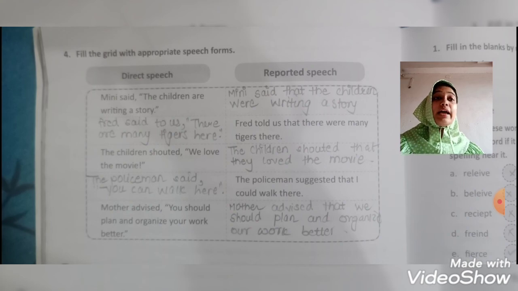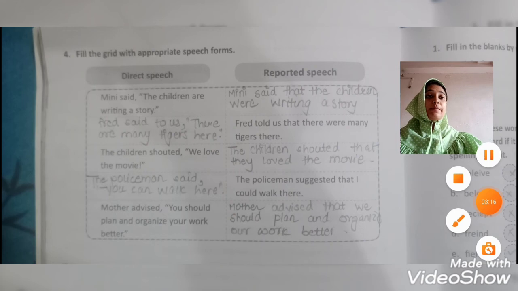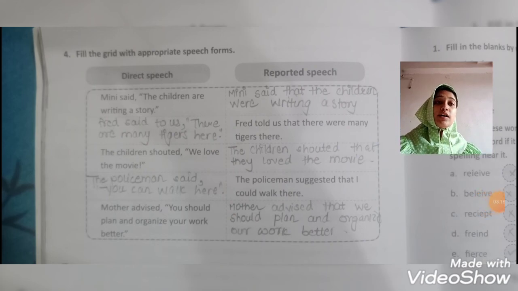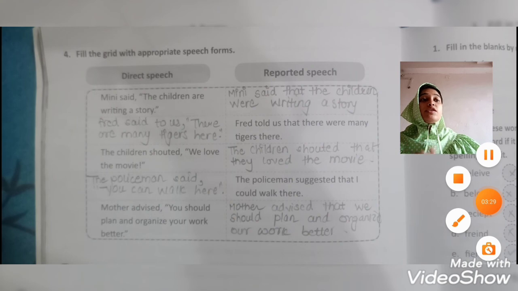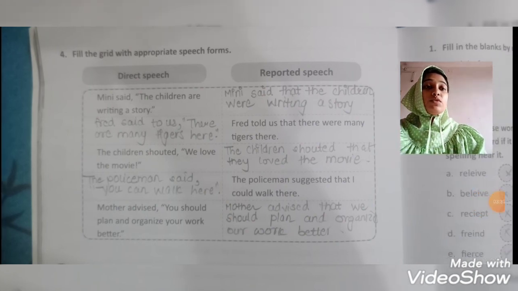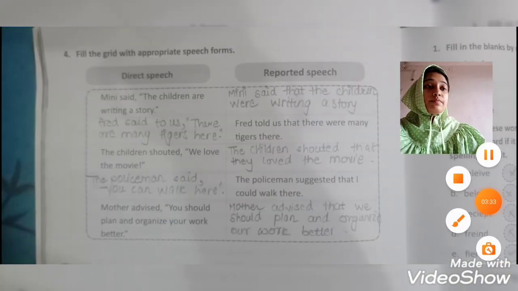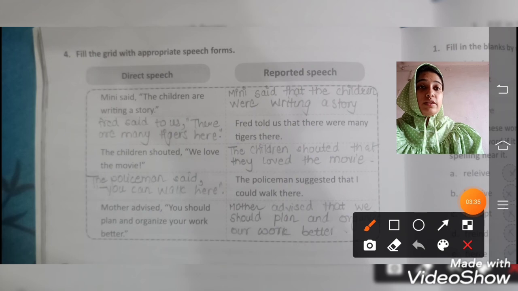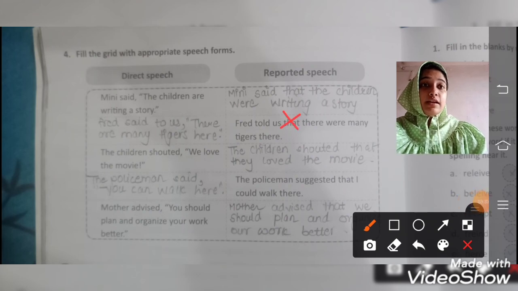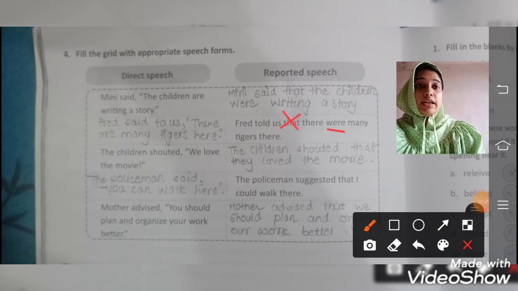Fred told us that there were many tigers there. Told will turn into said to, as we discussed in the previous exercise. Fred said to us. That will be removed as it is used only in reported speech. That there were will turn into there are.